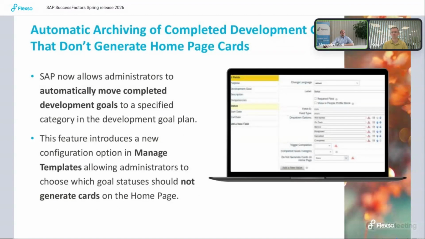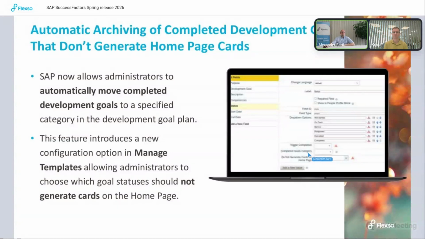There's also automatic archiving of completed development goals and the option to not generate homepage cards. So basically two topics that we have here on the slide. The automatic archiving of completed development goals is an option when you're in managed templates and you go to the development goal plan and you go to status. You have below the trigger completion drop down, which was until this release the last part.